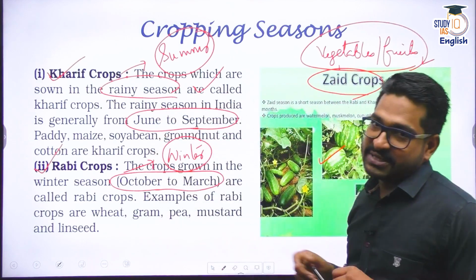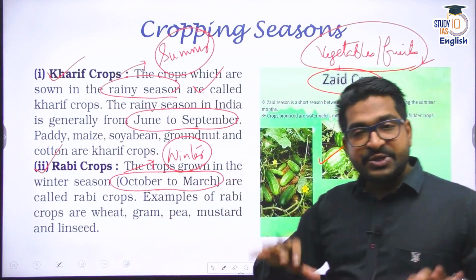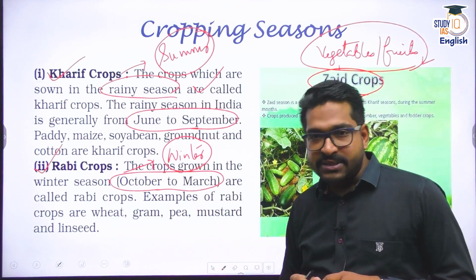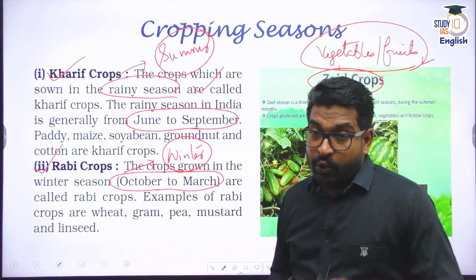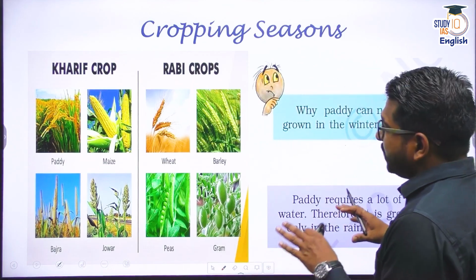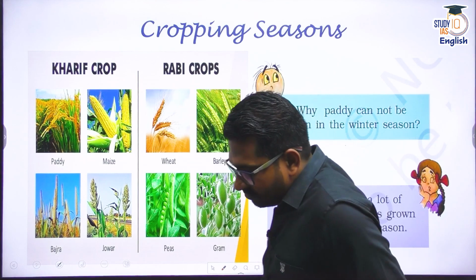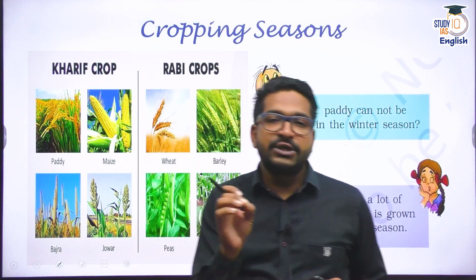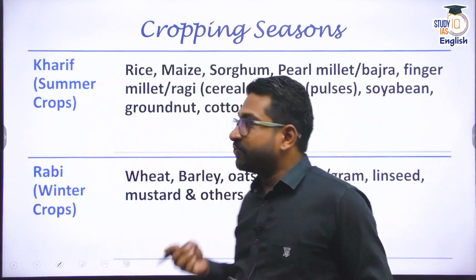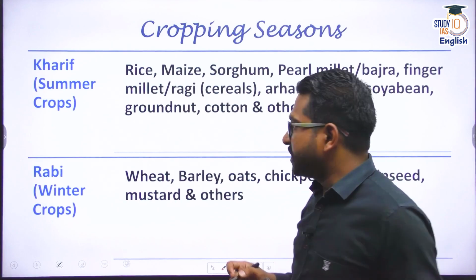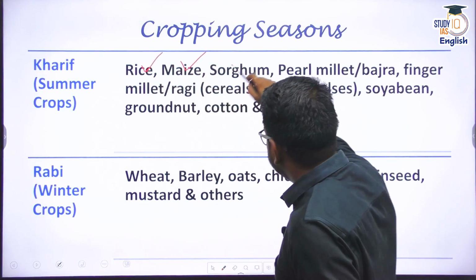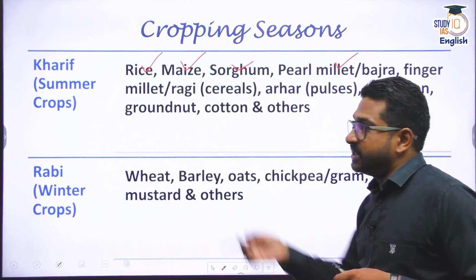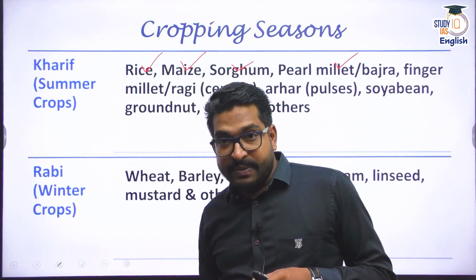So three cropping seasons. But predominantly from the perspective of food production or crop production, we do have Kharif and Rabi, two main seasons of cropping in India. So the question that's in front of us is, sir, what are these crops specifically? And you said we have two cropping seasons. So in Kharif, we specifically crop certain kinds of food grains or certain kinds of crops. Say for example, Kharif summer crops are basically rice, maize, sorghum. Sorghum is jowar, right? You have pearl millet, you have bajra, finger millet, groundnut, etc. These are some of the examples of Kharif or summer crops.